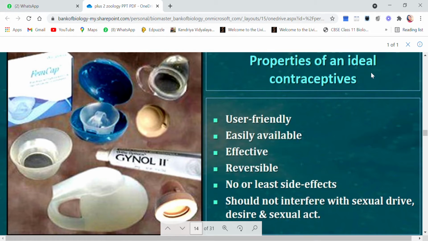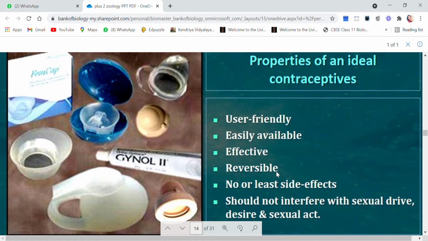An ideal contraceptive should always be user friendly. Whosoever wants to use it can use it by himself or herself, and they should not need any medical assistance for that. Next, it should be easily available in the nearby medical store. Next, it should be effective. Of course, if it is not effective, then there is no point in using the contraceptive.